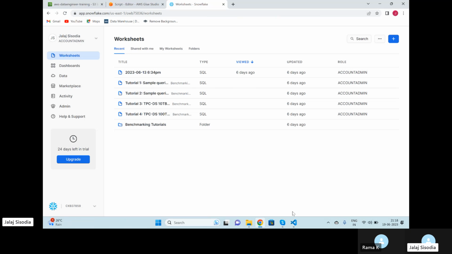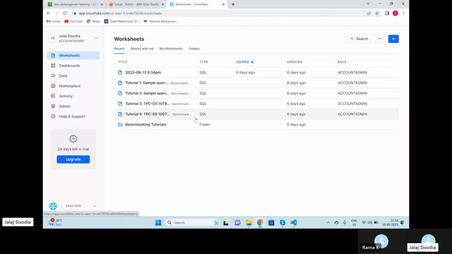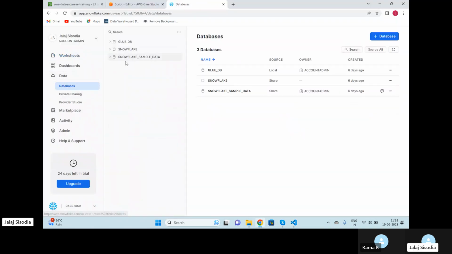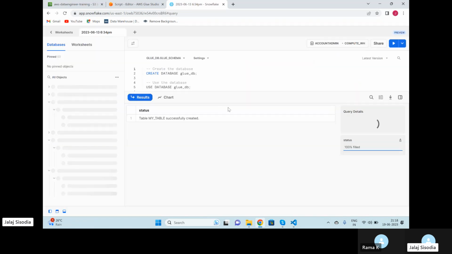Okay, so a few details we actually need to capture from the Snowflake. So you have to come on your data side. Actually, I need to go on the worksheets and this worksheet.